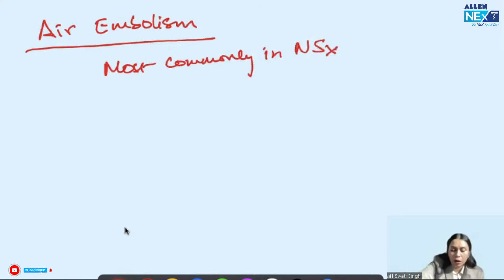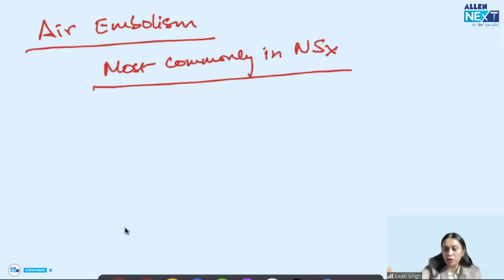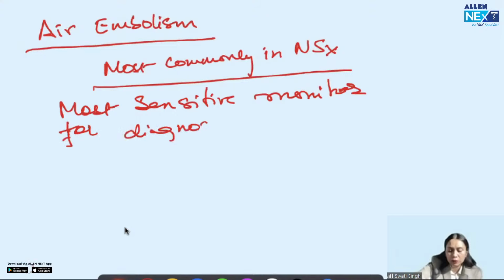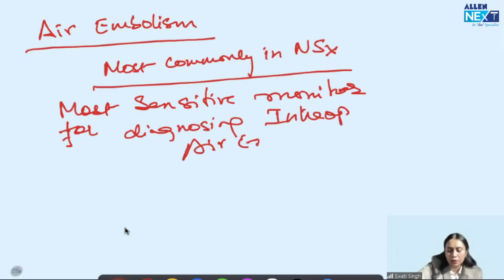Now, the most sensitive monitor to diagnose intra-op air embolism. The answer has to be transesophageal echocardiography.